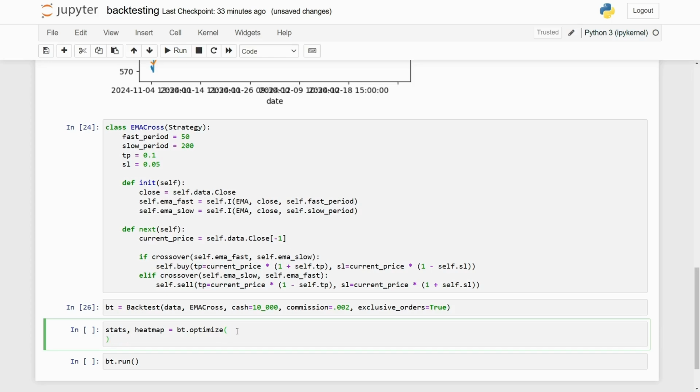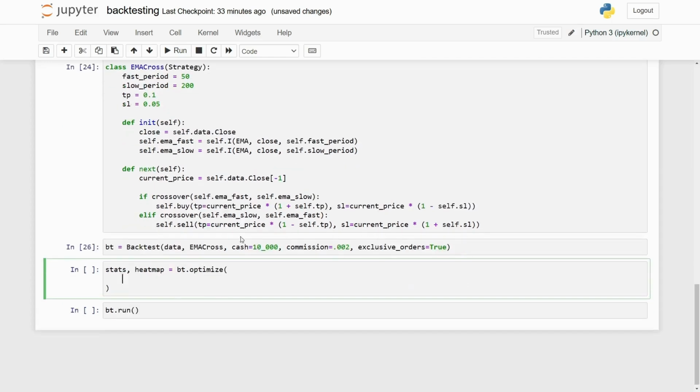Now the variables that we want to optimize are our fast periods. So we're going to say this can equal, and we're going to define some values that it will put in to see if they work to improve the return on investment.